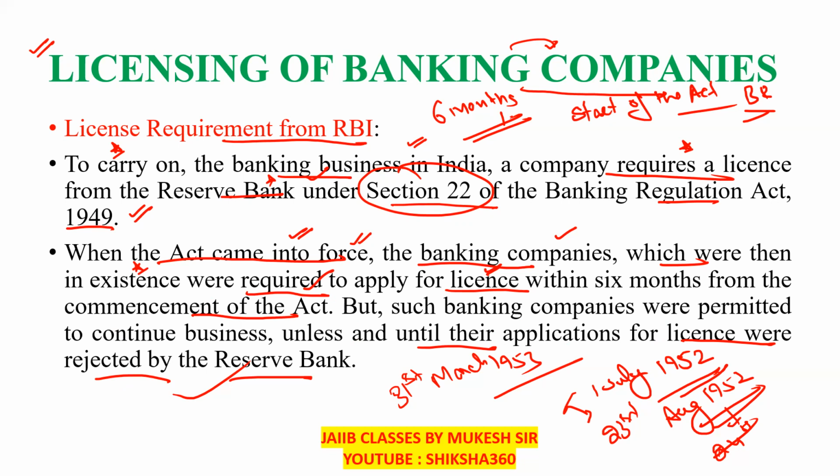So all these things you have to remember. That is the license, under which section? Under section 22 of the Banking Regulation Act. All the existing banking companies at that time have to apply for the license within 6 months from the commencement of the act.